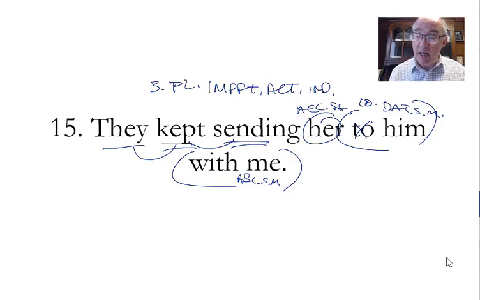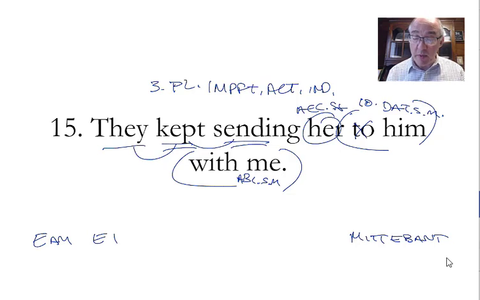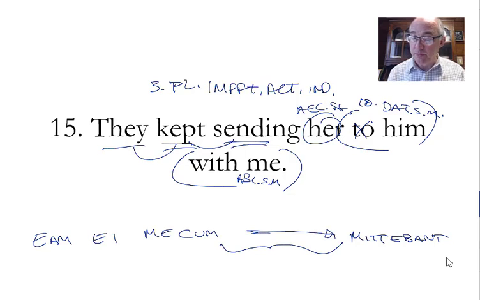They kept sending, let's put that at the end. Mittebant. They kept sending her, eam, to him, ei, with me, mecum. I guess I didn't need that much room. I guess we can squeeze that in. Her to him, with me, they kept sending. That's all it is, isn't it? Fascinating. You don't need another word for kept because that's included in the sense of the imperfect.